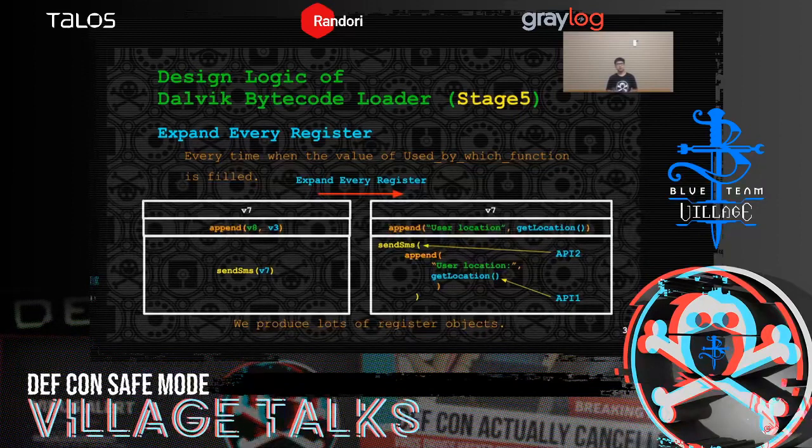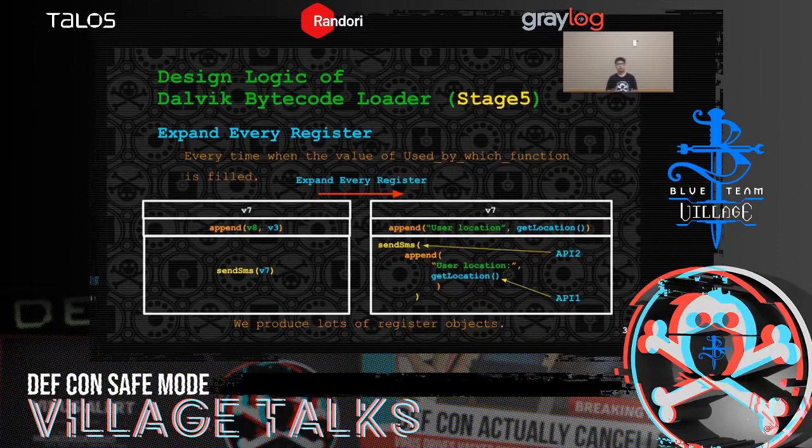As you can see in the lower right corner, the result of getLocation is appended to the string, which is user location, and the new string is sent out by using function send SMS. In other words, the value of register V7 is generated by using function getLocation, which has native API 1 in it. And the value is used as an input for function send SMS, which has native API 2 in it.